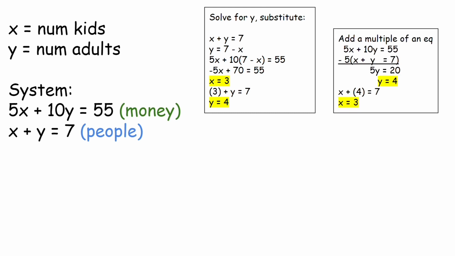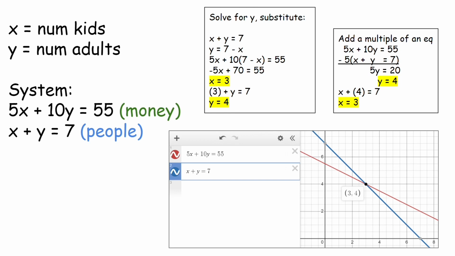Or you could add a multiple of an equation to another equation, and then you would get the y and x. Or you could even graph it just because you have x's and y's, and then you get that x is 3 and y is 4, and that's your solution to the problem. These are already examples of solving systems of linear equations. This is the basis of linear algebra.